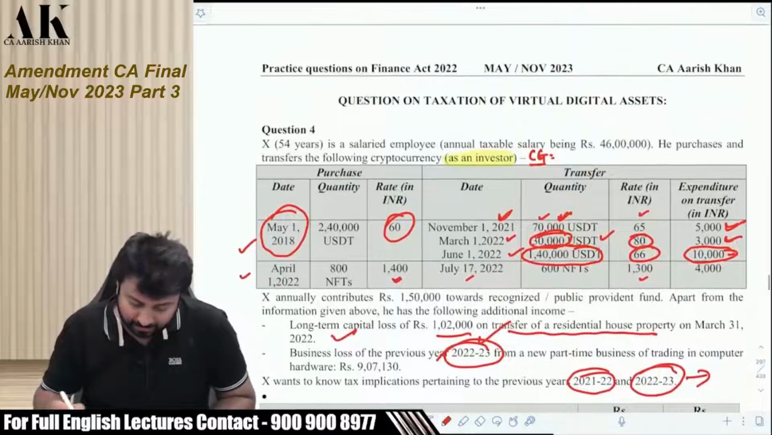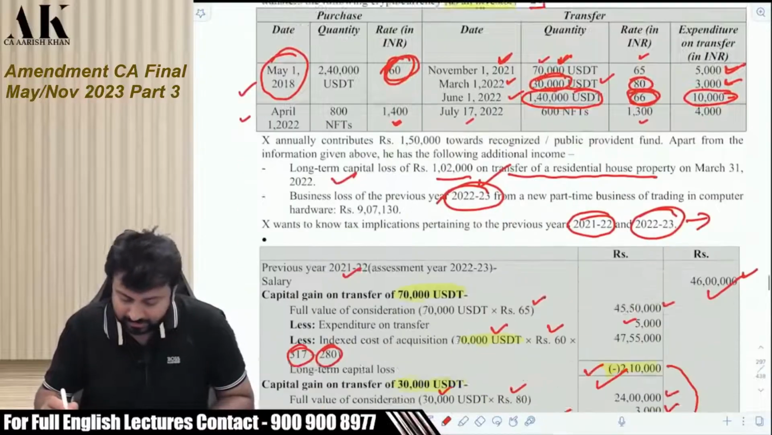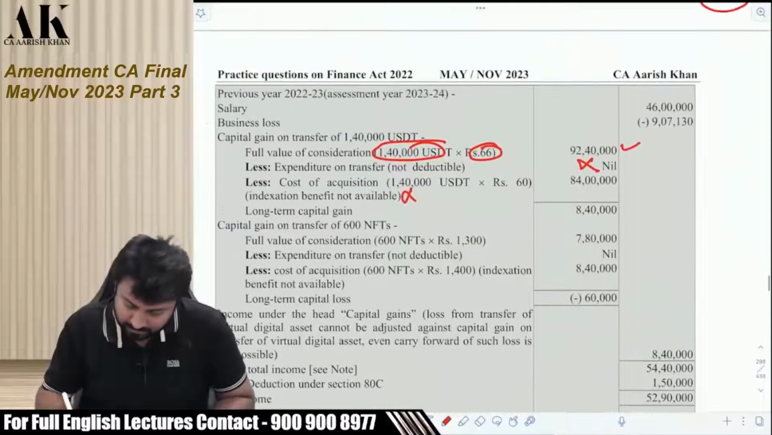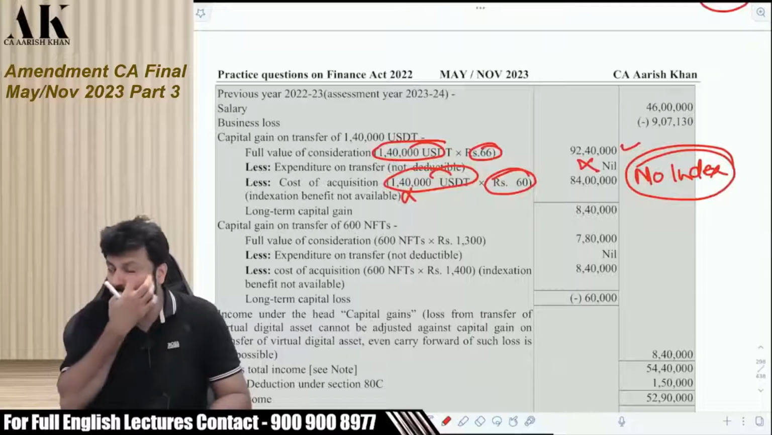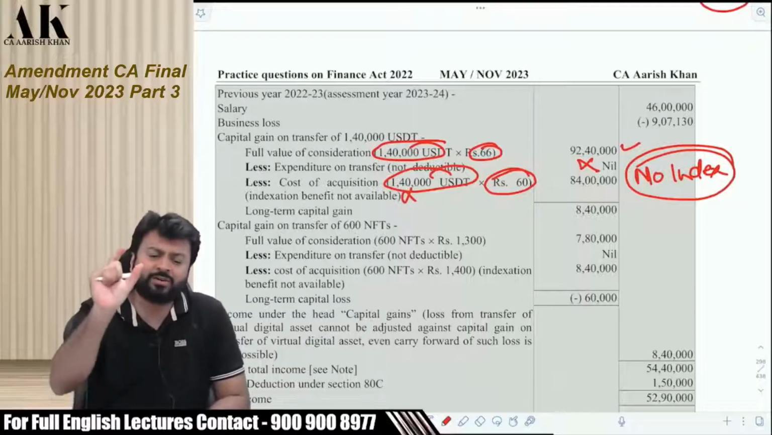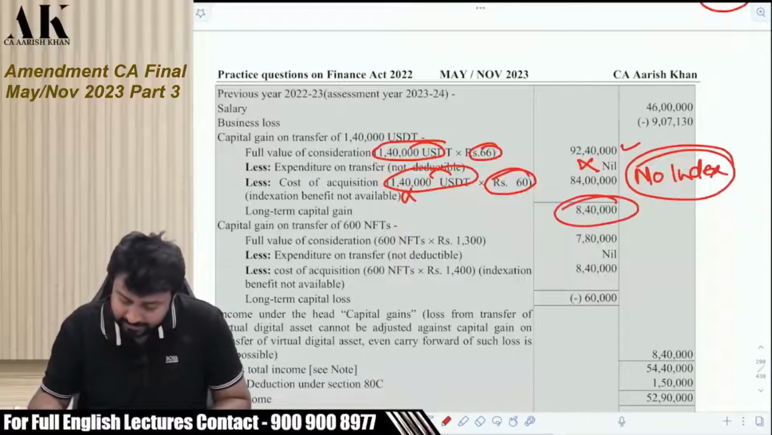So 1,40,000 into 66. And what is the cost? 1,40,000 into 60. This will be long-term capital gains. 1,40,000 into 60. No indexation also. No indexation. Nothing will be allowed. Only the original cost of acquisition. Nothing else. So 8,40,000 is the gain.